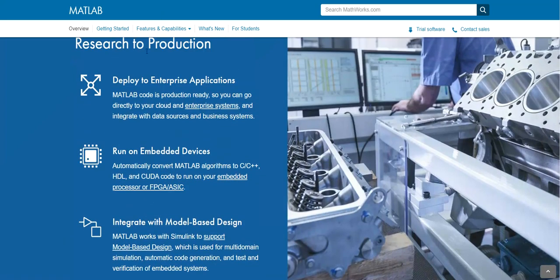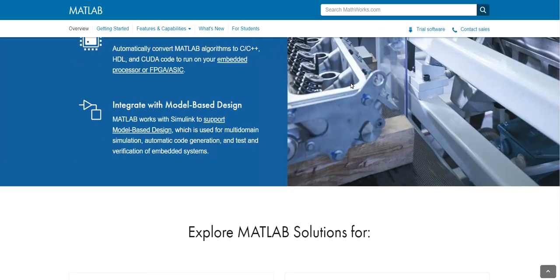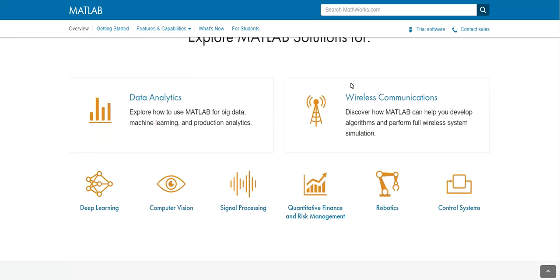You can see research to production, deploy to enterprises, applications that run on embedded devices, integration with model-based design, data analytics, wireless communication, artificial intelligence, embedded, VLSI, and power electronics. You can do and simulate everything here, like electrical circuits, controlling of electrical machines and motors, robotics, and IoT. So many things are there.